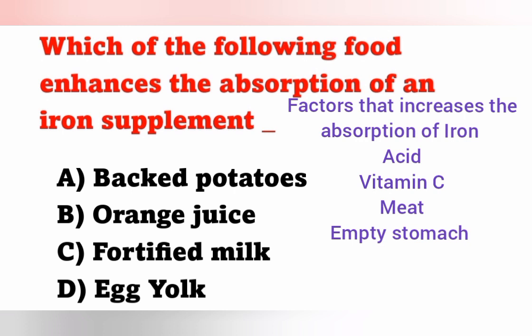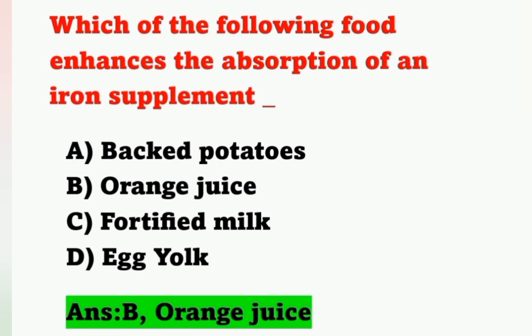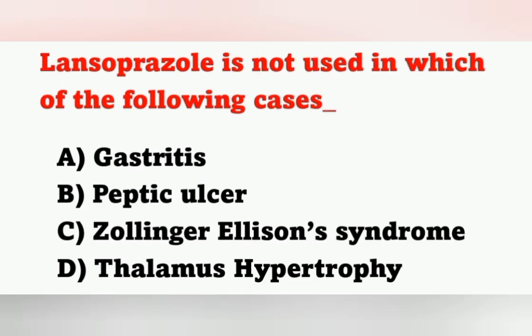Here orange juice is there, it is rich in vitamin C, so that is the correct answer. Vitamin C enhances iron absorption, and the factors or food items which decrease the absorption of iron include alkalis, egg yolk, maize, wheat, and food in the stomach, that is a full stomach. Move on to the next question.